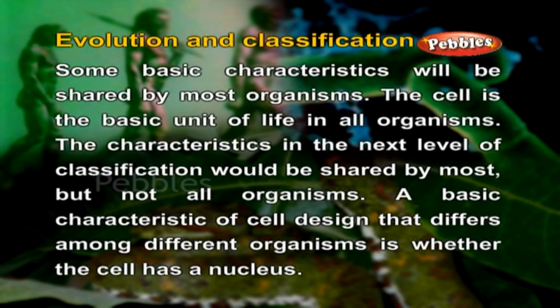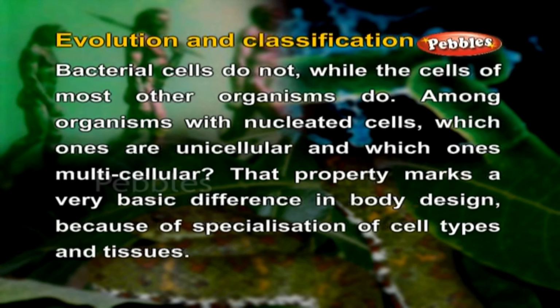The cell is the basic unit of life in all organisms. The characteristics in the next level of classification would be shared by most but not all organisms. A basic characteristic of cell design that differs among different organisms is whether the cell has a nucleus. Bacterial cells do not, while the cells of most other organisms do.